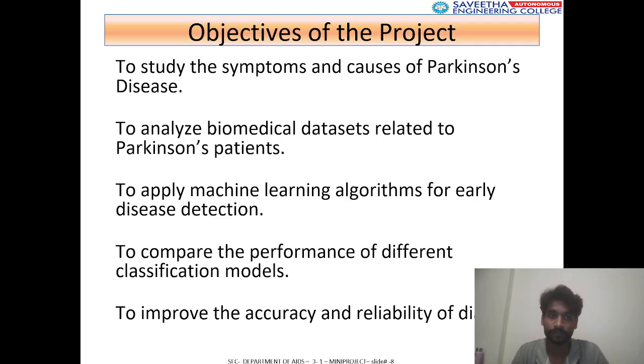So, the objectives of this project: to study the symptoms and cases of Parkinson's disease, to analyze biomedical datasets related to Parkinson's patients, to apply machine learning algorithms for early disease detection, to compare the performance of different classification models, and to improve the accuracy and reliability of diagnosis.